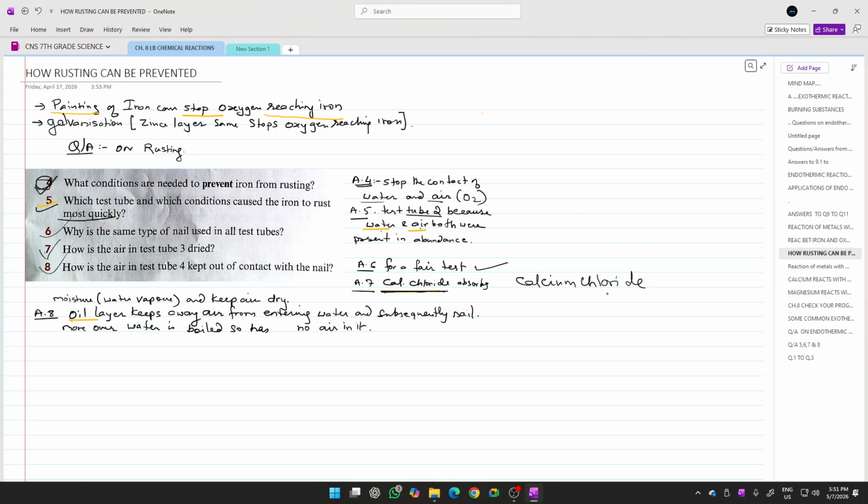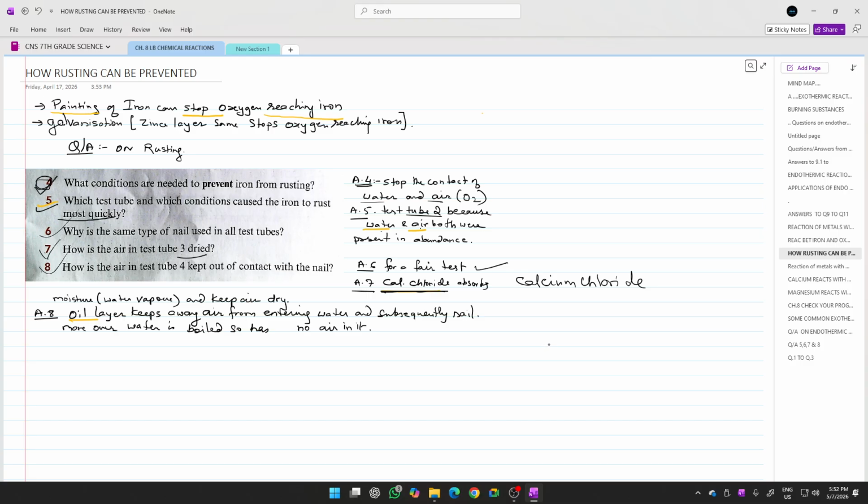Now this calcium chloride, which was taken in test tube number 3, is responsible for absorbing all the moisture from the air which is trapped inside the test tube. See, in test tube number 3 there was a stopper, and the nail was kept surrounded by calcium chloride.